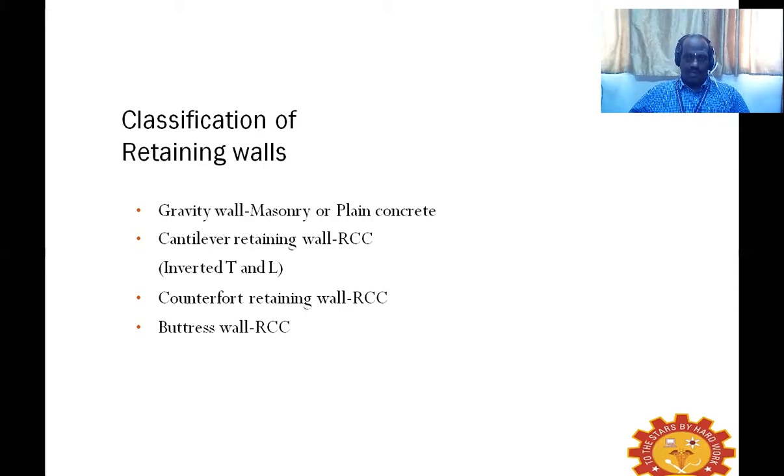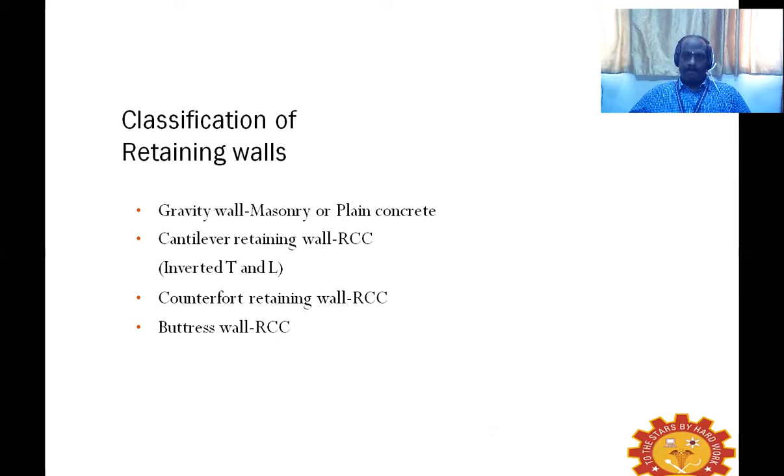The heel part and toe part, and also the upright stem wall, individually are going to behave as cantilever slabs because of the pressure exerted by the soil mass. It is going to be designed as a cantilever type retaining wall. And we have the inverted T shape and also the L shaped wall for the cantilever type of retaining wall.